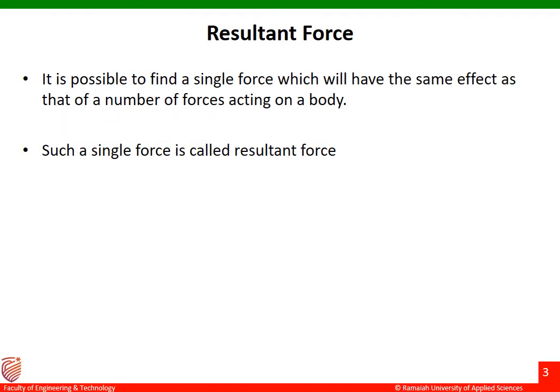Resultant force. It is possible to find a single force which will have the same effect as that of a number of forces acting on a body. Such a single force is called as resultant force. It is also called as a single force which is equal to the algebraic sum of effects produced by the individual forces.